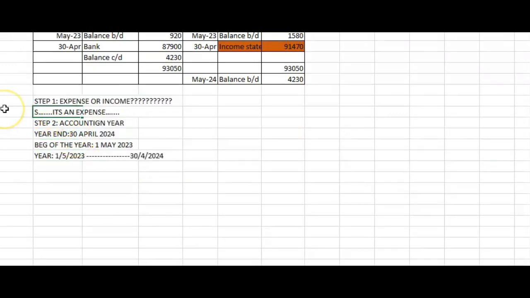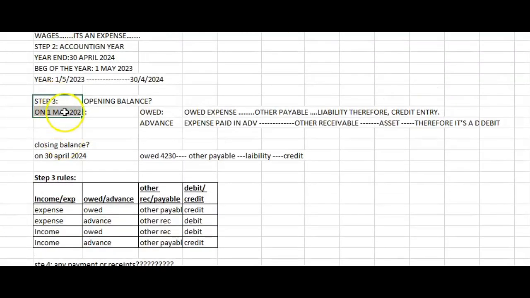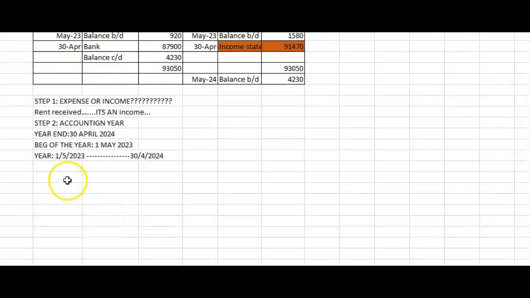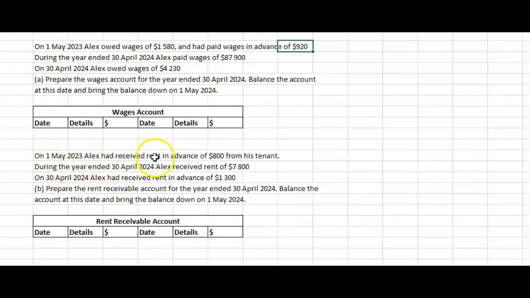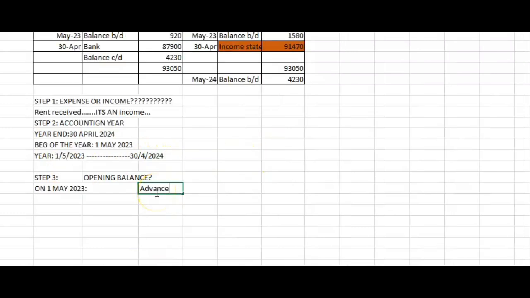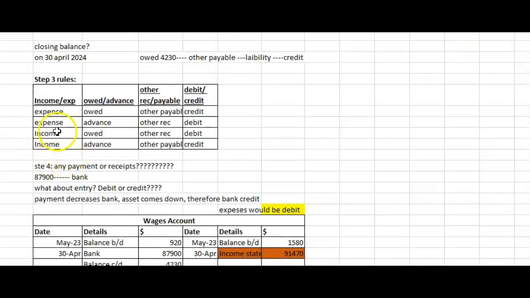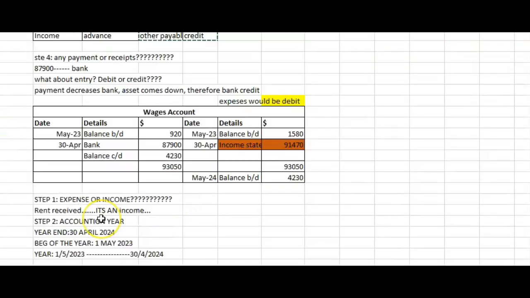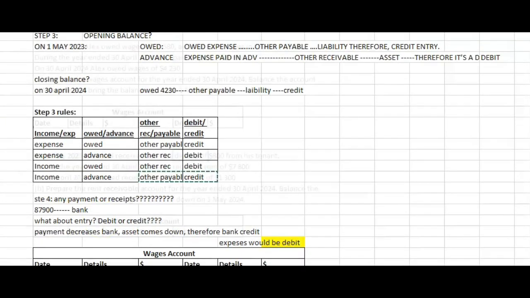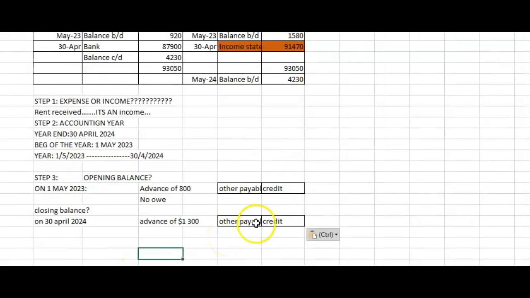Now move to the next requirement, rent received account. We use the same steps. In step 1, we figure out that it's an income as rent received is an income. Step 2 is the same, no changes. Now come to step 3, opening balance. On May 2023, we have income received in advance. According to the rules of step 3, advance income received is a payable, so it's credit. The closing balance in April 2024 is also an advance, so again, it's a credit.